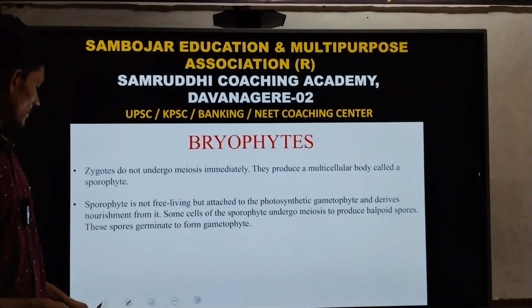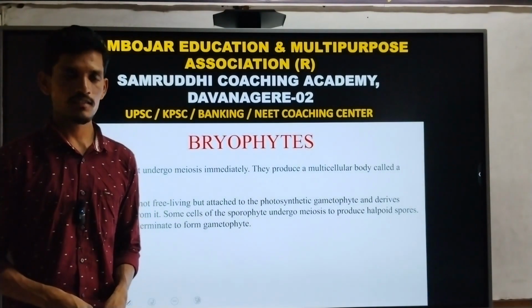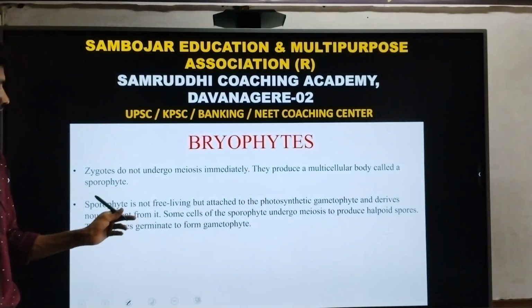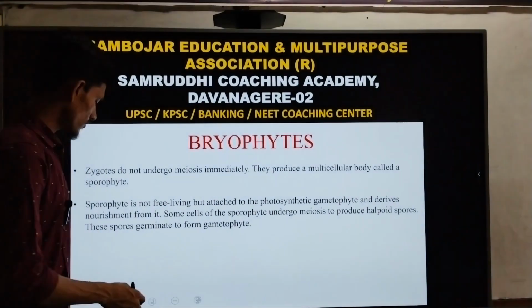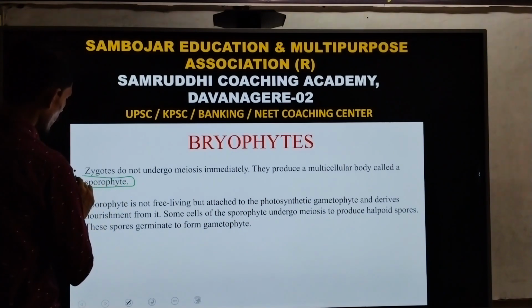In bryophytes the zygotes do not undergo meiosis immediately. They produce a multicellular body called the sporophyte. So the plant body of bryophytes is called the sporophyte.